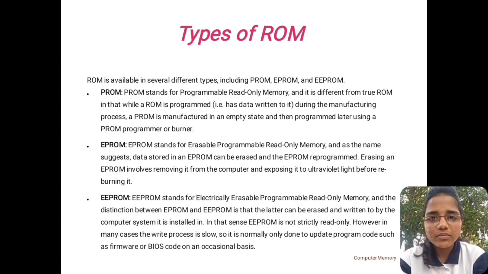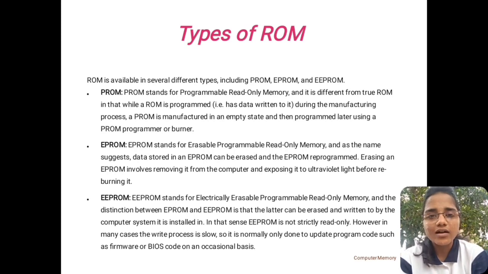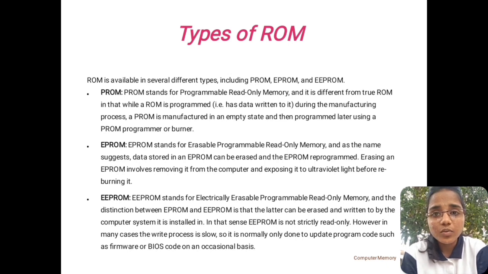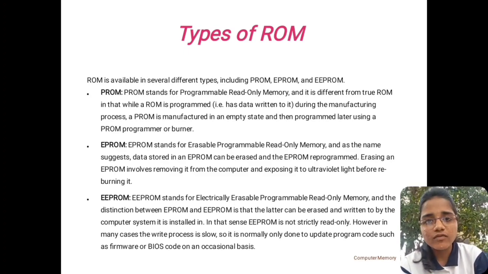As we discussed computer memory history, introduction, need, types, etc., now I am going to discuss types of ROM, difference between RAM and ROM, secondary memory and hard disk types. So firstly, types of ROM. There are basically three types of ROM, including PROM, EPROM and EEPROM. PROM stands for programmable read-only memory, EPROM stands for erasable programmable read-only memory, and EEPROM stands for electrically erasable programmable read-only memory. Here, the basic difference between EPROM and EEPROM is that the word can be erased or written by the computer system.